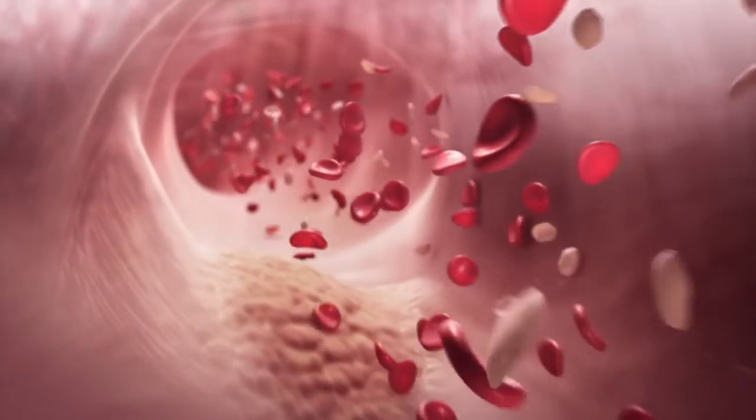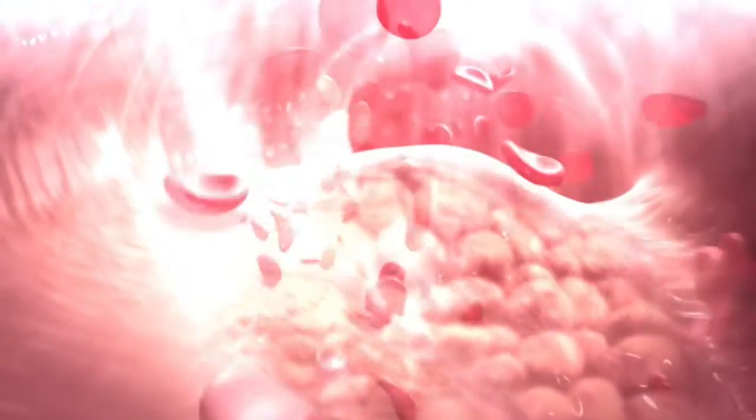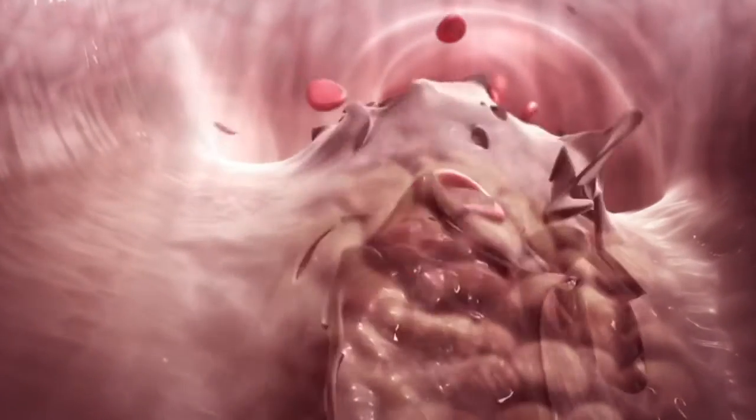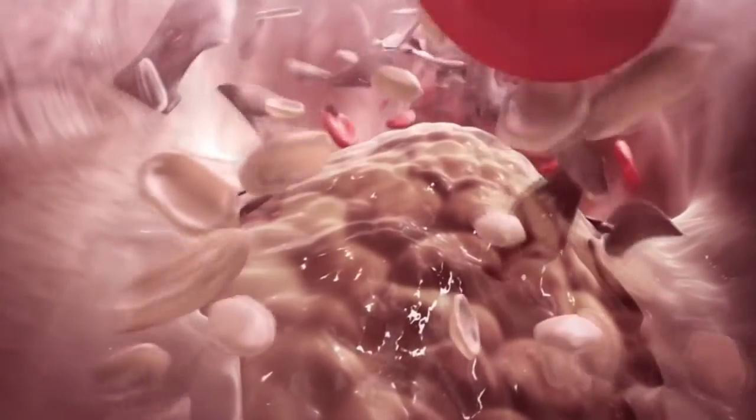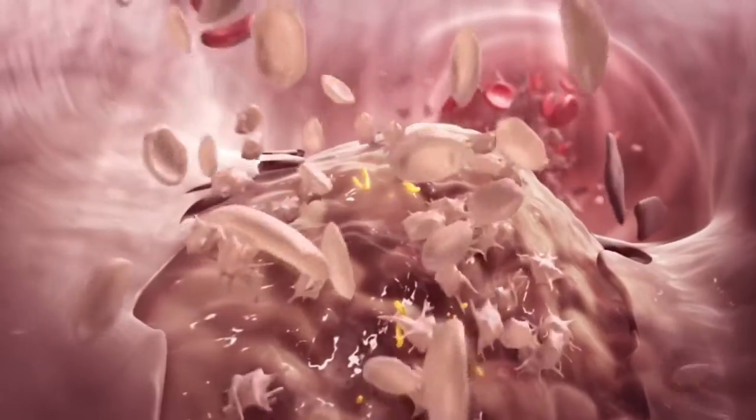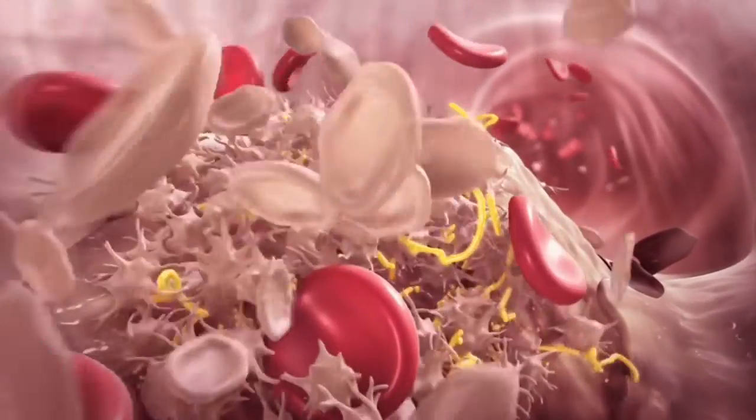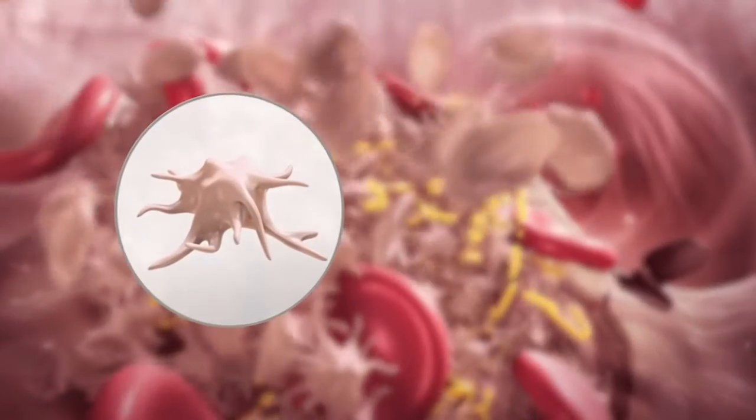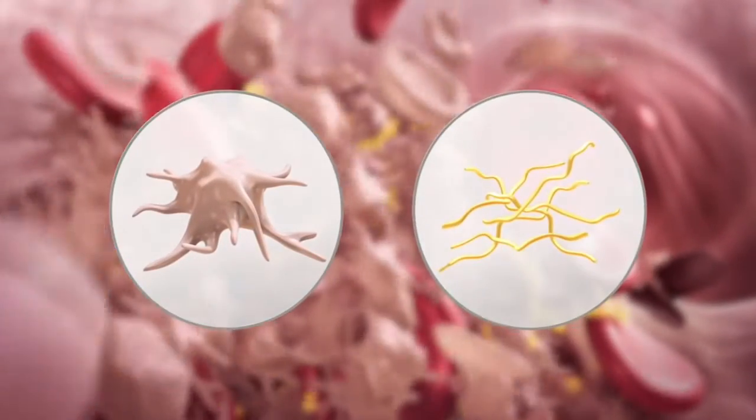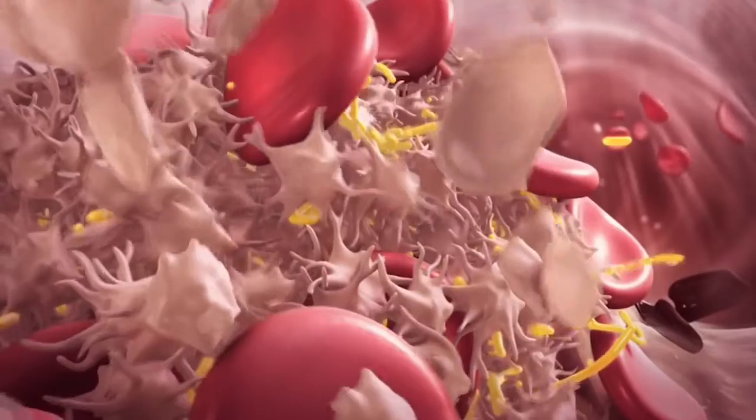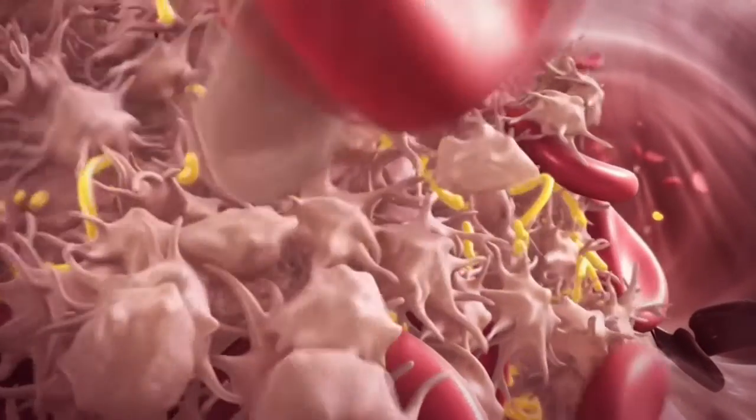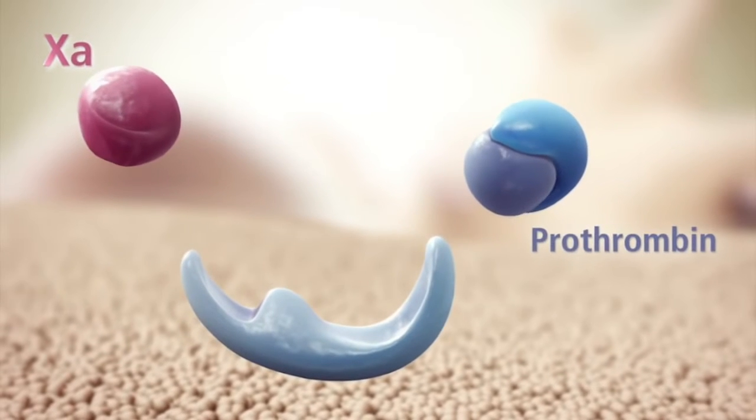Since atherosclerotic plaques grow slowly. When a plaque ruptures and a blood clot forms, the threat of a vascular event becomes very real. Clots consist of activated platelets stabilized by fibrin strands. While activated platelets aggregate to seal the rupture site, fibrin formation is triggered by the coagulation cascade.